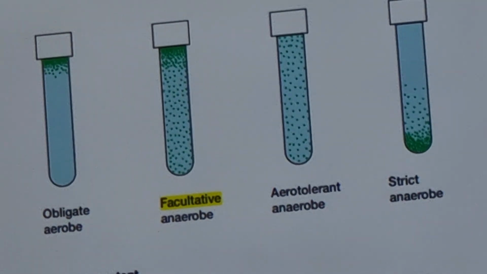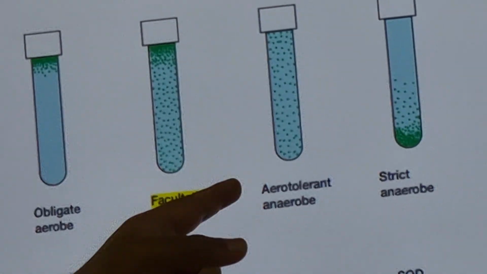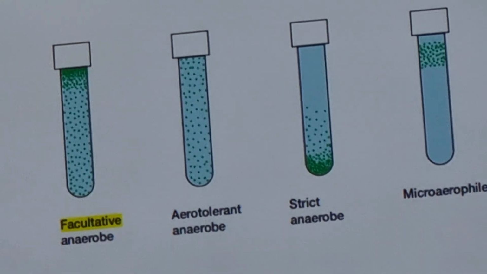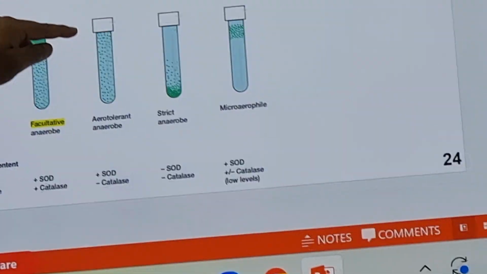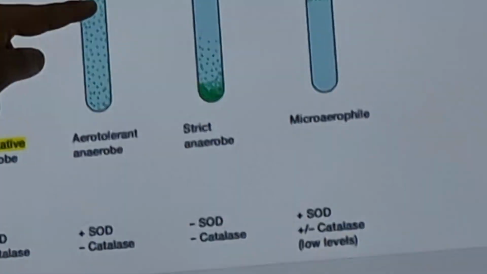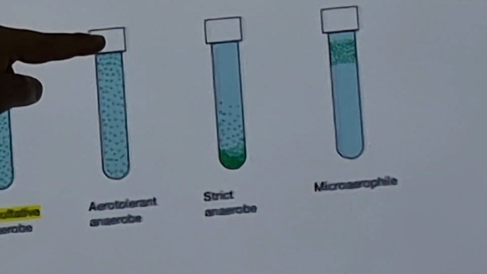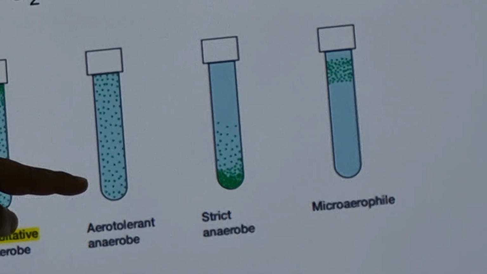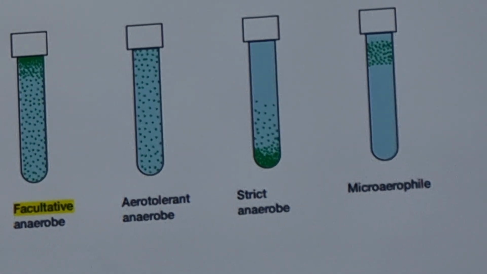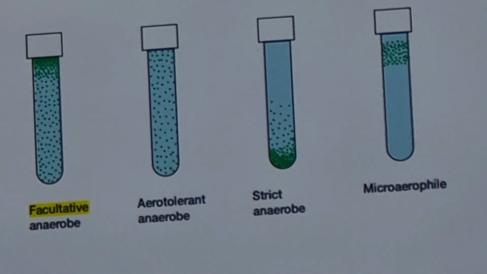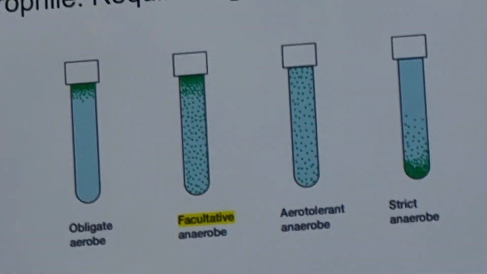Now aerotolerant aerobe, or those bacteria who can tolerate air, a little bit of air, but they don't want much air. So you can see that they are grown evenly in the test tube, but they are not dense here, they are not dense here. Okay, so they don't like much oxygen, they don't like less oxygen, they are in the middle of that. Okay, a little bit of oxygen is okay, but more oxygen they will die.